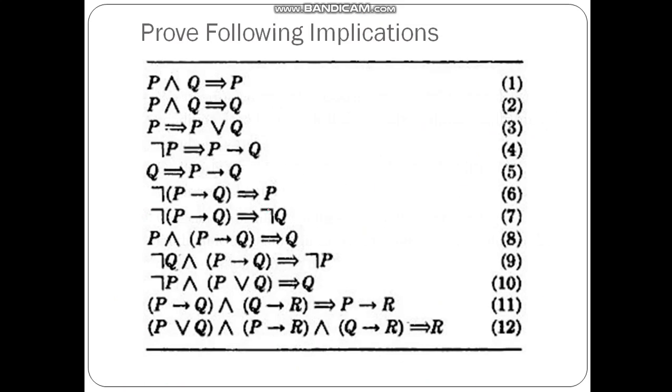Moving ahead, prove the following implications. There are 12 implications, and we are going to prove some of these. These are very important implications, needed when we study the theory of inference. Currently we are not studying the theory of inference, but we will come back to these 12 formulas when we do. So let us try to prove some of these, one by one.